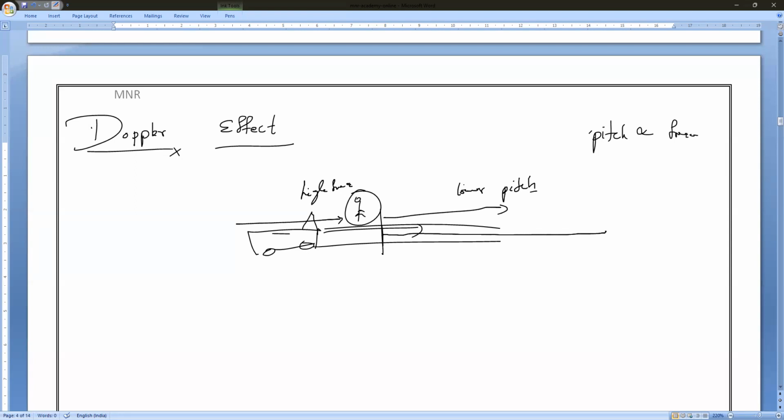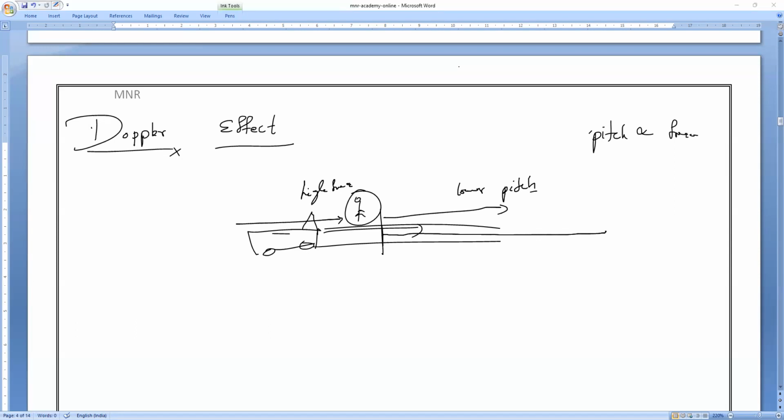Do you all remember? The same thing. So imagine you are traveling in a vehicle towards a factory blowing the siren. Changes in the frequency of the sound produced can be observed. So you can observe the variable frequencies of the same horn sound.